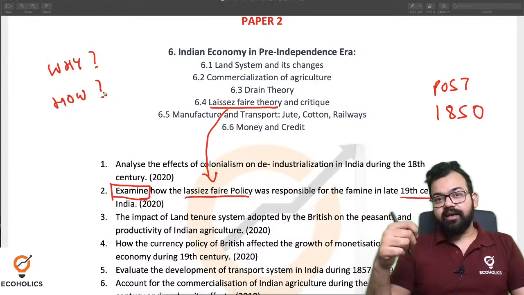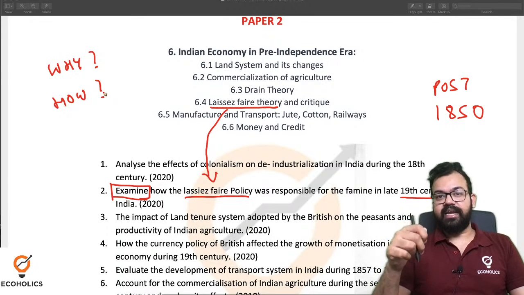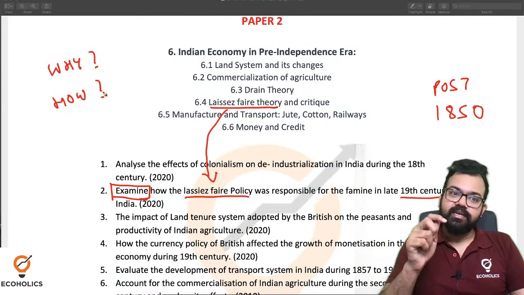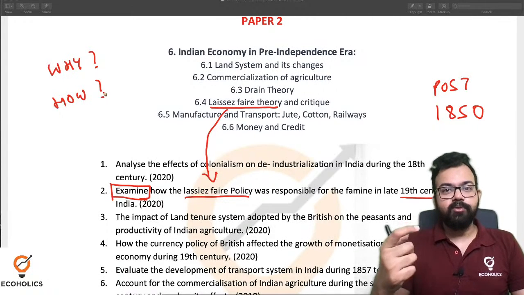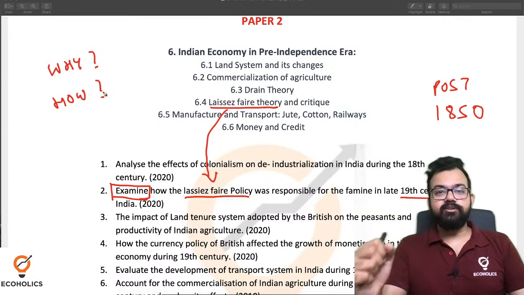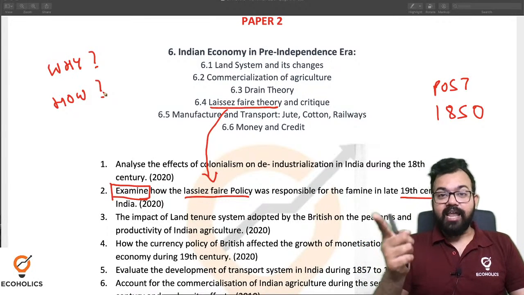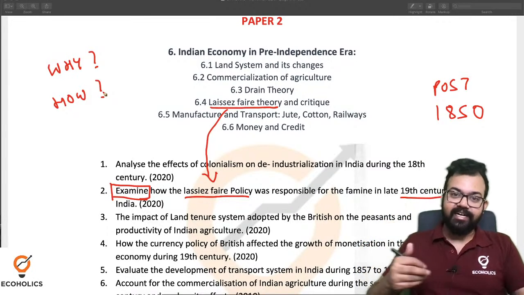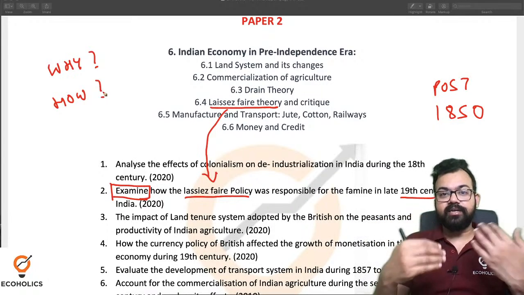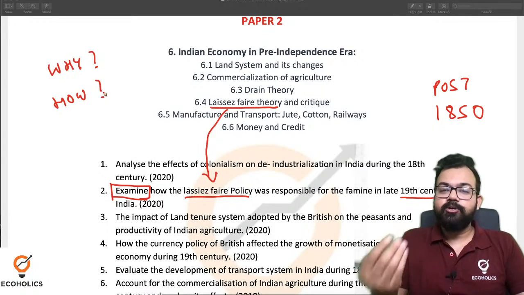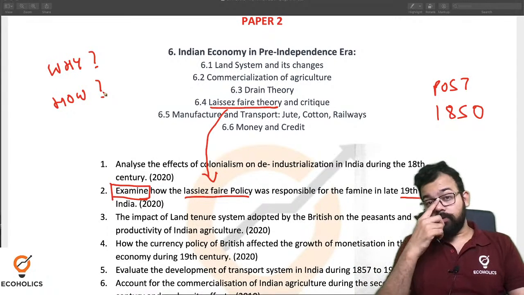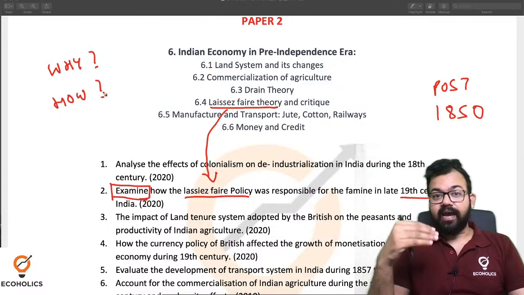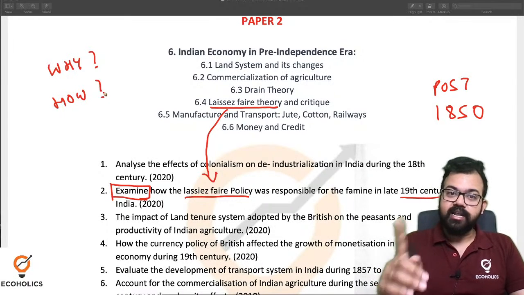We run a very good answer writing intensive program where you will get these keywords, what to write, and how to write. Because you can read from the books, but who will evaluate your answer? That is the key. Evaluation comes into the picture, because if you are writing and not getting a good amount of feedback, you will not be able to improve. You'll write the same answer again and again. So over a period of time you have to understand that guidance is very important, especially in answer writing.